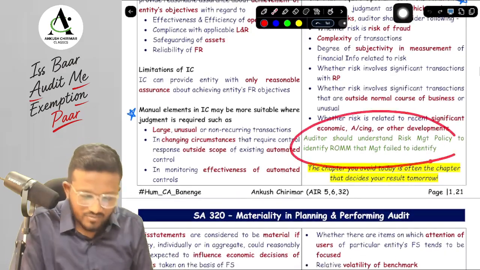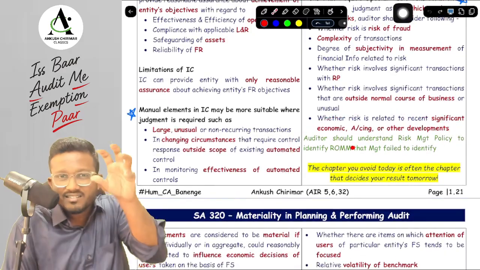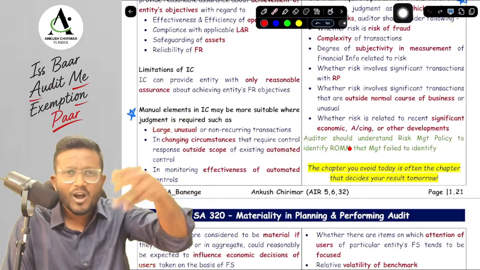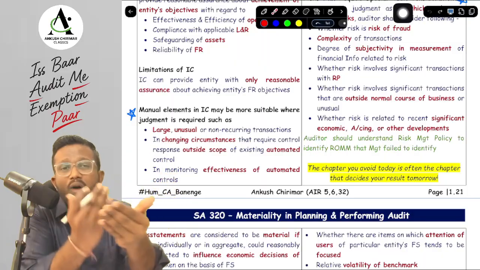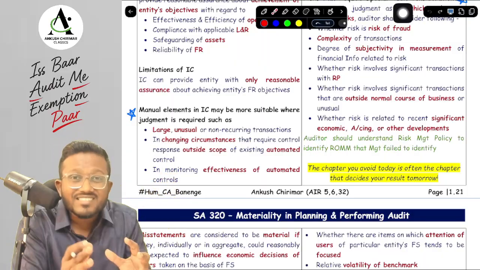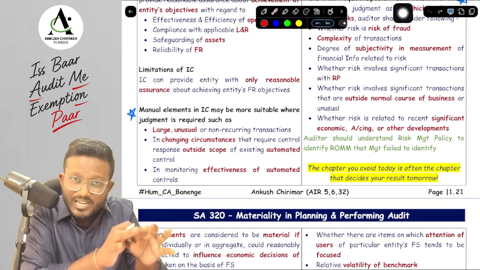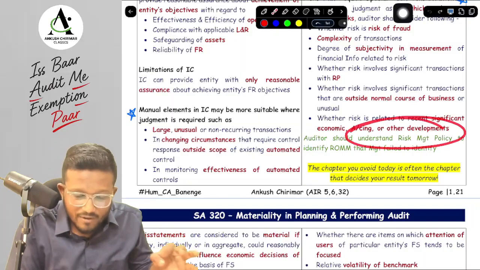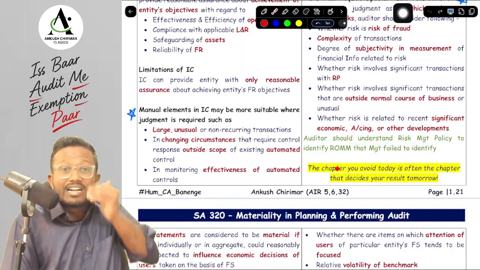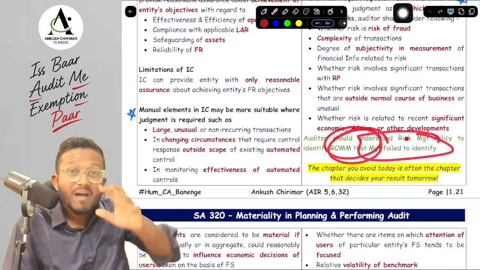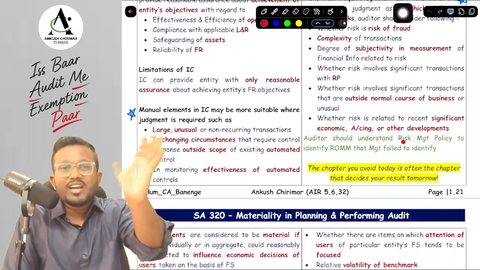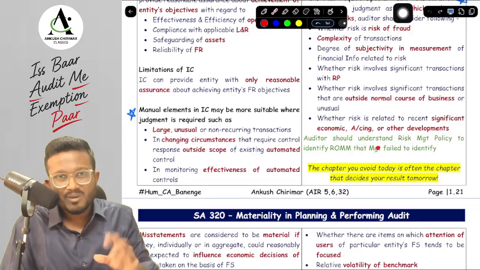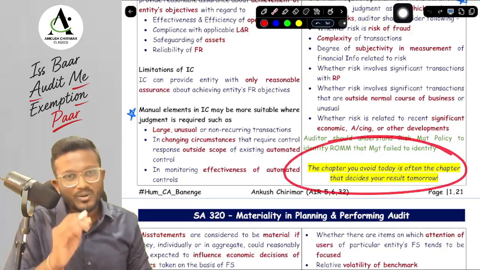Okay, yes, sir. Now there is one MCQ that was asked by MCI. There is a risk management policy which is made by the management. Management makes a risk management policy and they identify all the risks of material misstatement. As an auditor, do I have to read that risk management policy? Yes. Even if management has made a risk management policy, we also have to understand it to identify those risks of material misstatement that management might have failed to identify. So we cannot just rely on the management to identify all the ROMM. We have to also identify the ROMM through the risk management policy. Okay, yes sir, we will be doing this at the last.